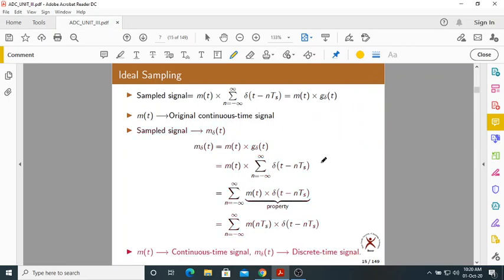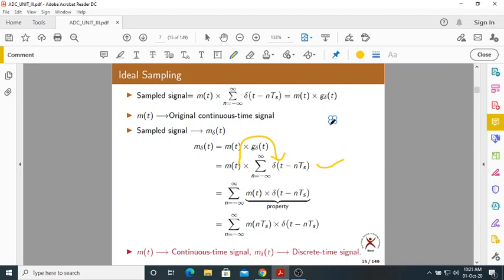Now here, what I'm doing is taking m of t inside a summation. So you take summation n equal to minus infinity to plus infinity, m of t into delta of t minus nTs. Now it is some kind of property. What property is it called? Sampling property. You know these things are covered in S&S. So it is called the sampling property.